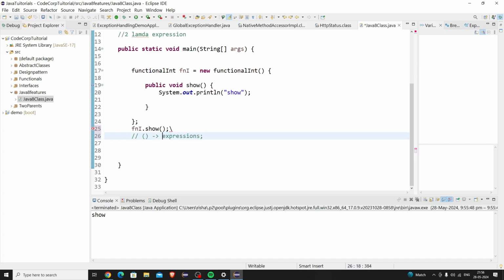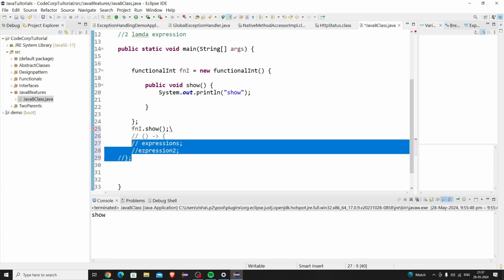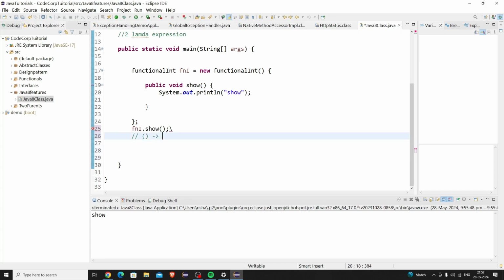If there are multiple expressions, we can simply write expression 1 here and expression 2 here, and so on. So if we have multiple lines of code, our lambda expression will look like this. If it is a single expression, then we can simply remove the braces and write it like this, just the expression.